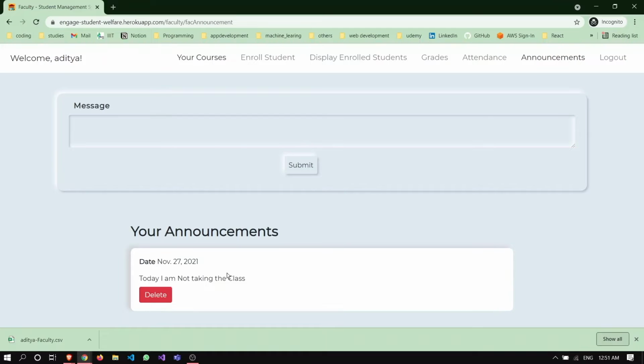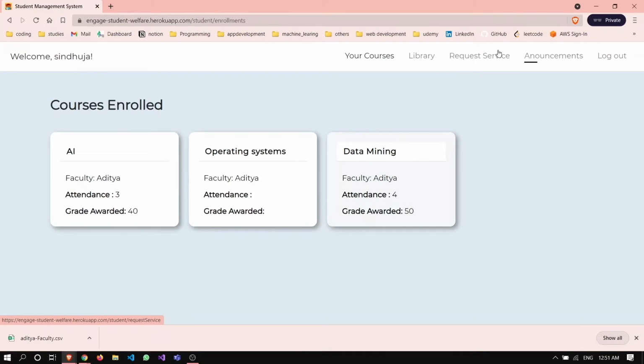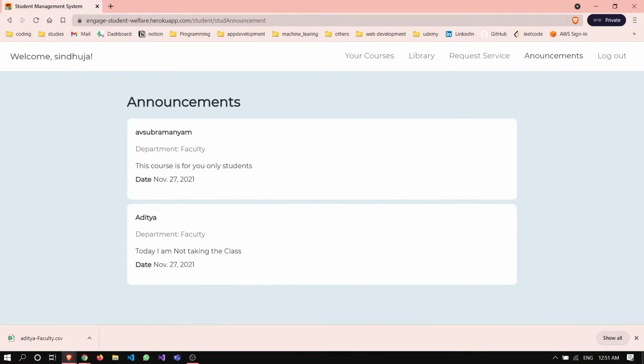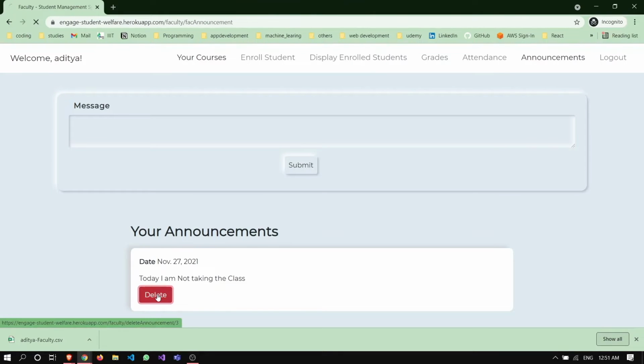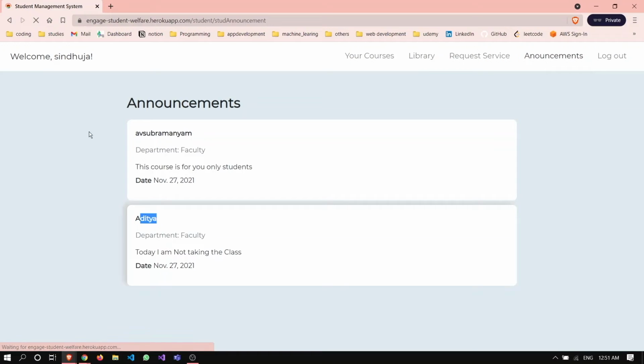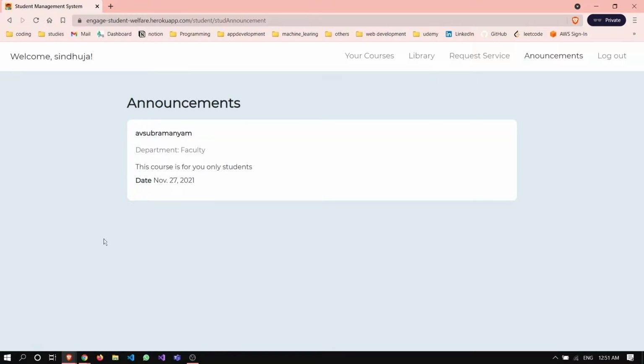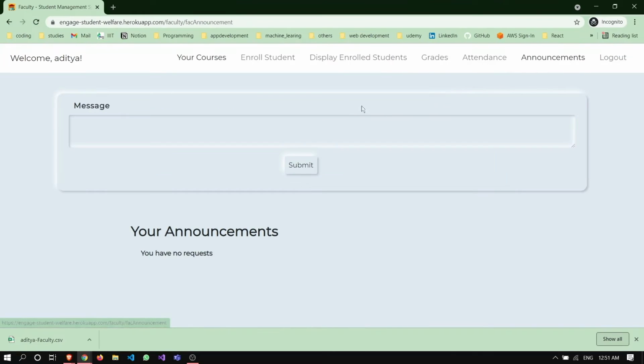After making the announcement, the students can see the announcements made here. For example, "Today I am not taking the class," as told by the faculty. He can delete it whenever he wants. After refreshing, we can't see the announcement which was made by Aditya. These were the features of the faculty.